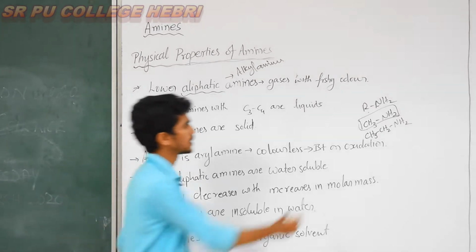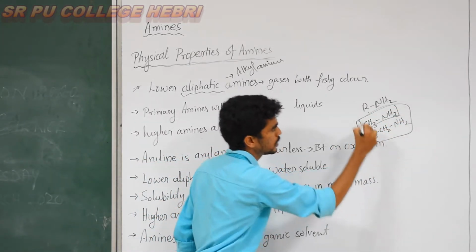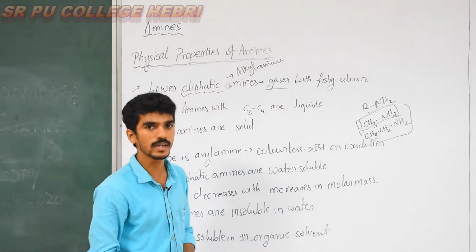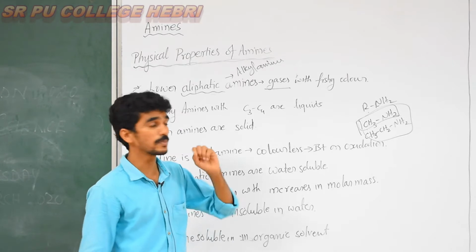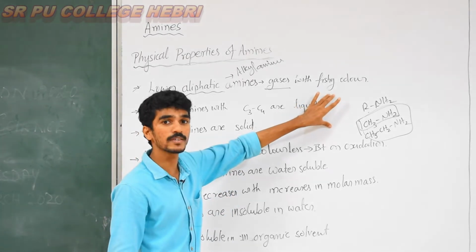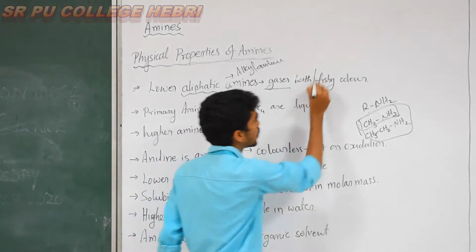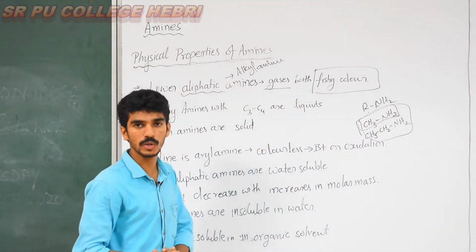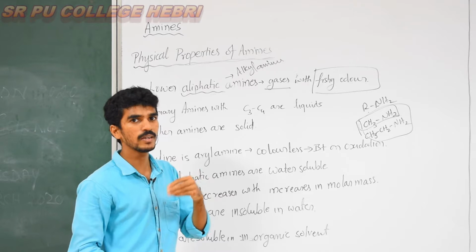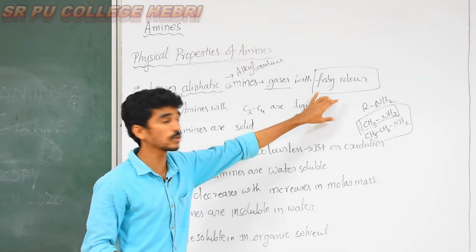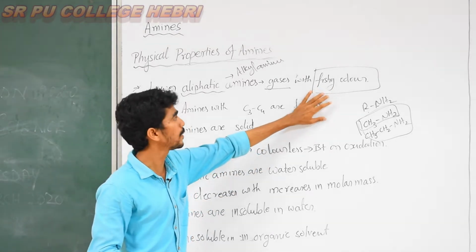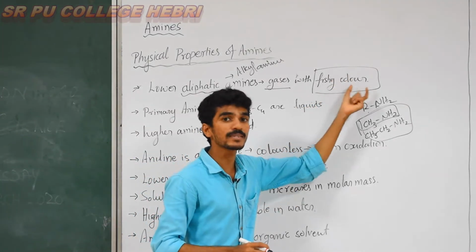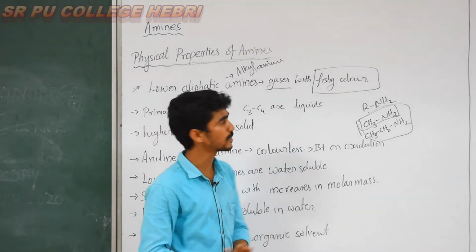Lower amines, for example carbon number 1 to 2, these two amines are gaseous in state, and a special characteristic odor is present for amines, that is fishy odor. In organic analysis we can analyze by the smell also, and amines have a fishy odor. Fishy smell is present for all amines.